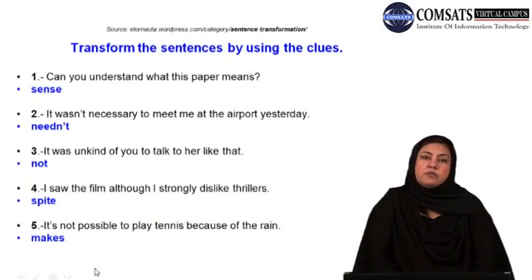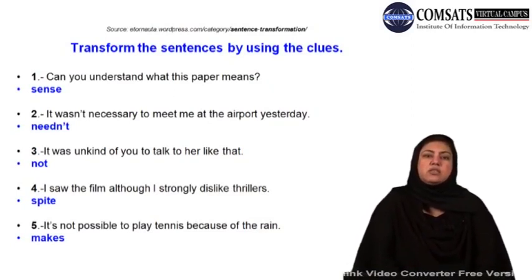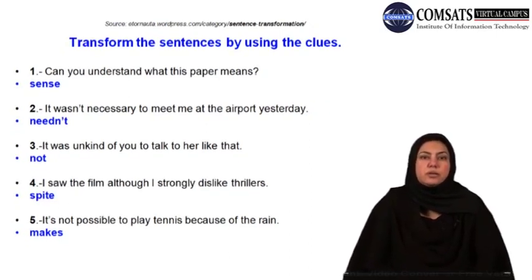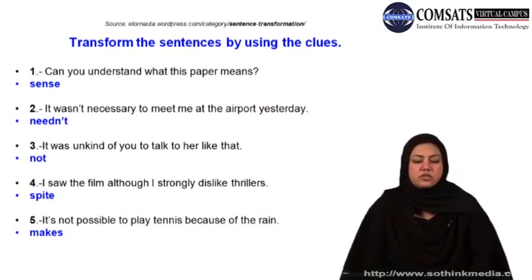Well, so far we have been making all the transformations based on the sentence structures, based on the structural and syntactic forms. However, sometimes you want to use a particular word, and the particular word that you want to use needs a particular kind of structure.